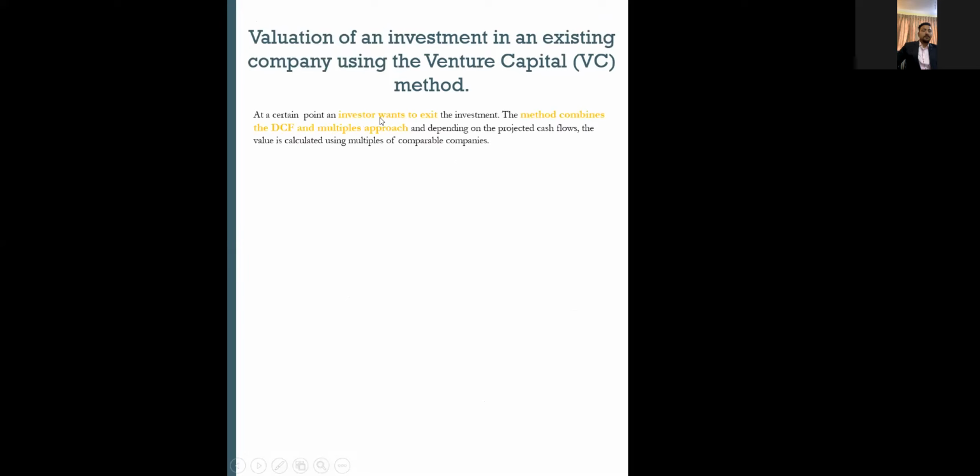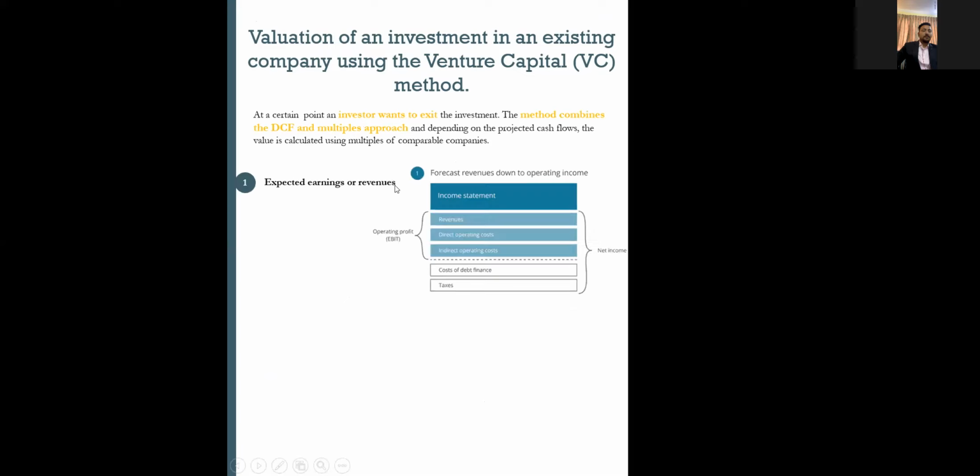So the fundamental is that the investor wants to exit, and the method combines the DCF and the multiple approach. How do we precisely measure these things? There are three or four factors that should be specific. First is expected earning. What is expected earning? It is precisely measured once you have a clear identification or measure of the cash flow, where the company will be earning that level of revenue or that level of target at the time of exit.